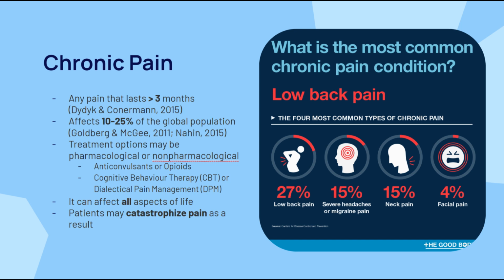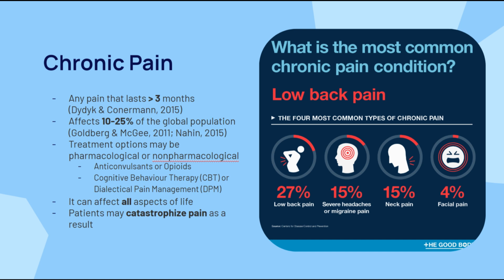Chronic pain is defined as any pain that lasts longer than 3 months, and is estimated to affect anywhere from 10% to over a quarter of the population. Treatment options can be pharmacological or non-pharmacological, the former including anticonvulsants or opioids, while the latter including cognitive behavior therapy or dialectical pain management. Chronic pain can affect all aspects of an individual's life, including work, school, caregiving roles, and relationships, and is often comorbid with mental health and substance use disorders.